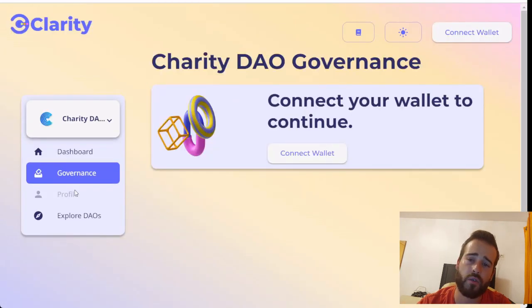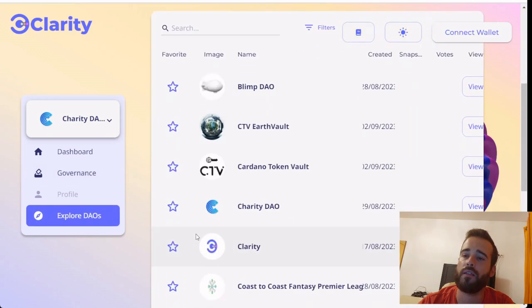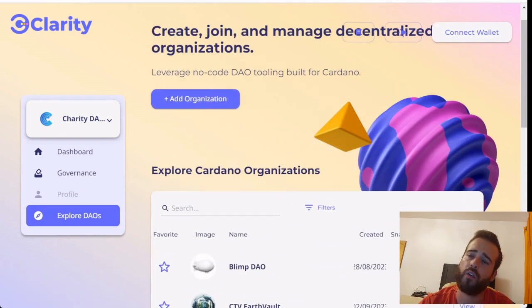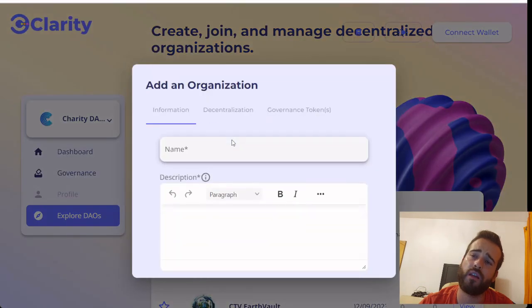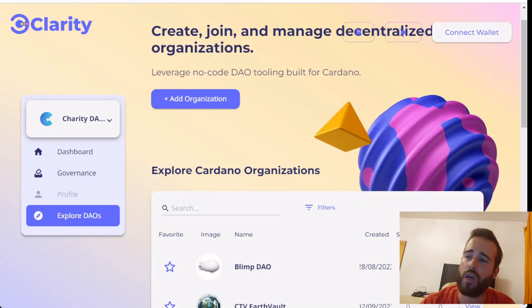Here we also have the dashboard. We have here governance. We can create our profile once we connect our wallet, and we in fact have the asset necessary to participate in governance. In terms of Clarity DAO, we have their NFTs to be able to participate on governance. And we can here come back to explore other DAOs from other protocols. You can also easily create your own on-chain DAO by creating your organization and setting here the information. But instead of showing you, I'll go through an actual demo of how to create an organization, create proposals, and even vote on proposals. A demo made by Clarity themselves from their closeout report from Catalyst.